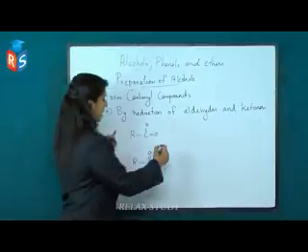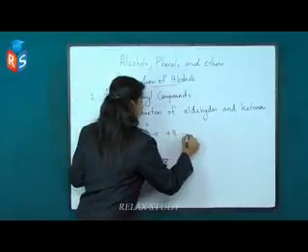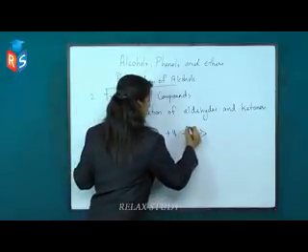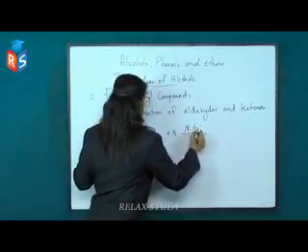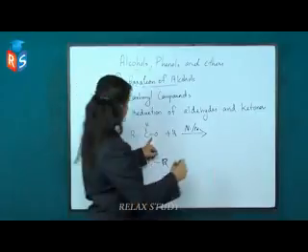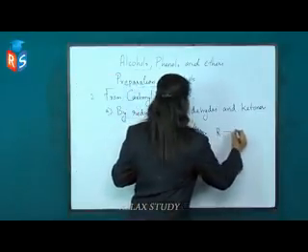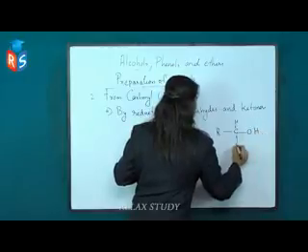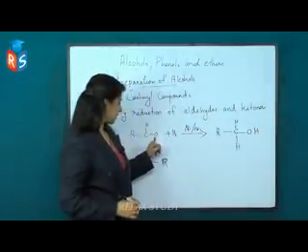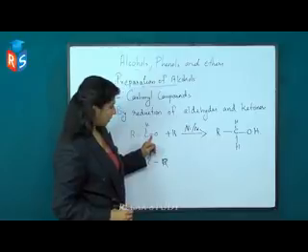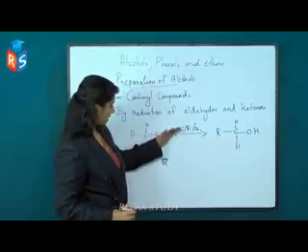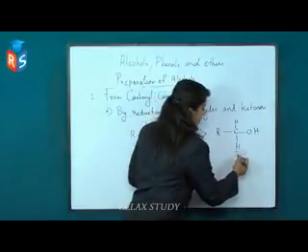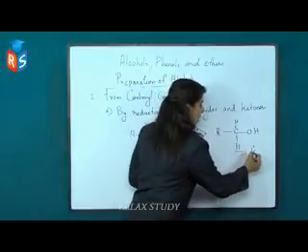Here, by adding hydrogen in the presence of nickel or palladium, what happens? The double bond gets broken and we get RCH2OH. Two hydrogen atoms get added, one hydrogen goes towards oxygen and one towards carbon. Thus we get alcohol. Actually this is a primary alcohol.